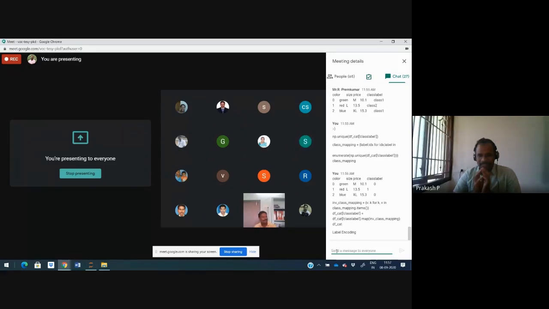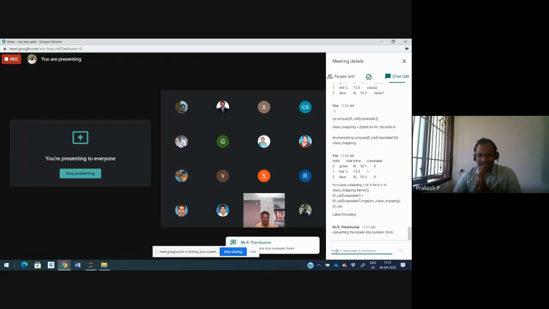You all know what encoding is: converting text or something into some other format. What is a label? In categorical data, for example a t-shirt, converting the label into numerical form. Good, sir. If you consider t-shirt size, which has different labels, small, large, medium, XL, how are we going to convert it into numeric form?